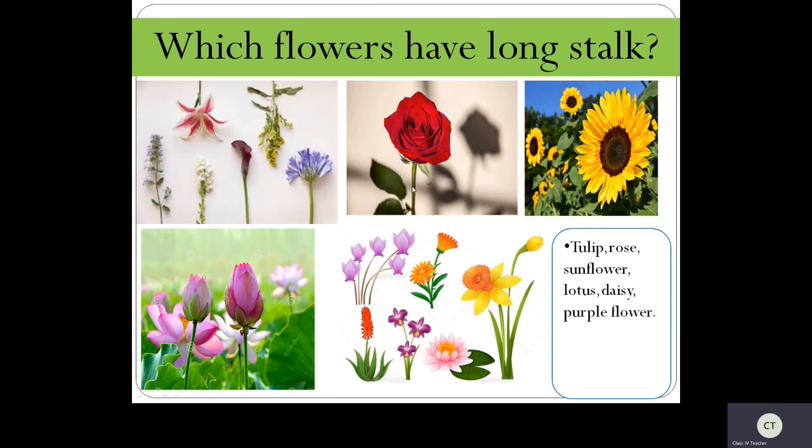Okay, rose also have a long stalk. Now see here, tulips also, you can see daisy and purple flowers. You can see aloe vera is bearing some flowers with long stalk, right children? So all these are the flowers which have a long stalk. If you know any other flowers with long stalk, you can just discuss it.